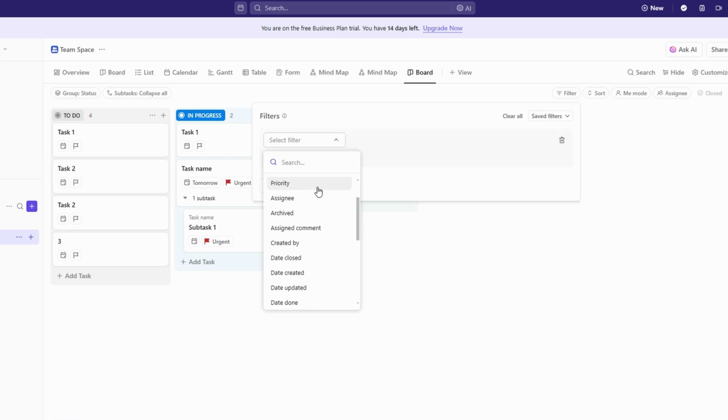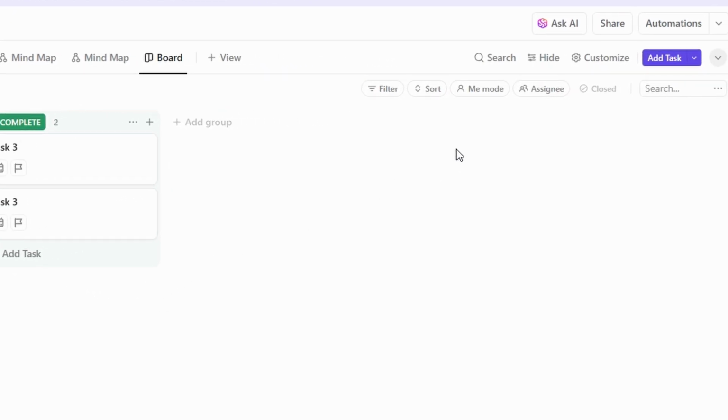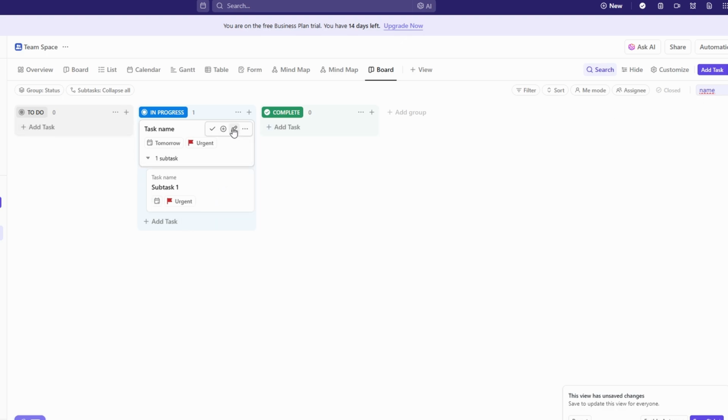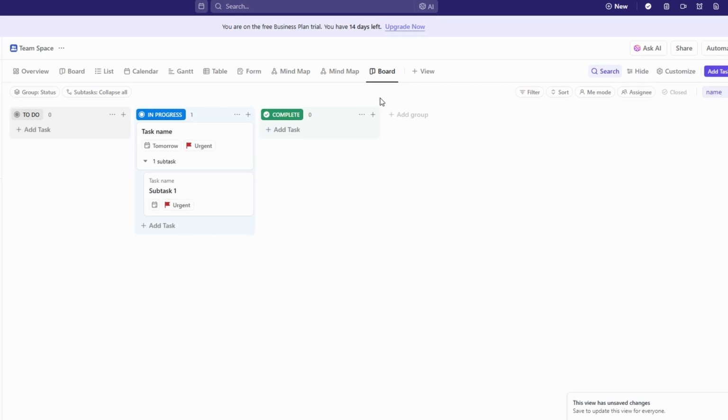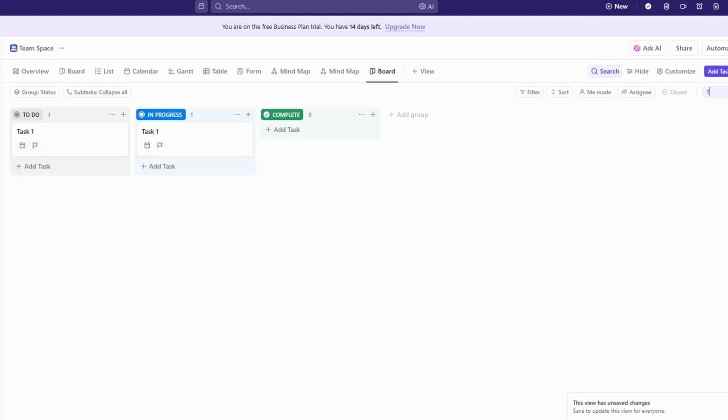In addition to filters, the search bar lets you find tasks instantly by typing a keyword, project name, or specific phrase. If you're looking for a document attached to a task, simply type a related word, and ClickUp will pull up all matching results. This is especially useful in large workspaces where tasks can pile up fast. By using these filtering and search tools strategically, you can streamline your workflow, reduce time spent digging for information, and stay focused on what matters most. Play around with different combinations to find the setup that works best for you.